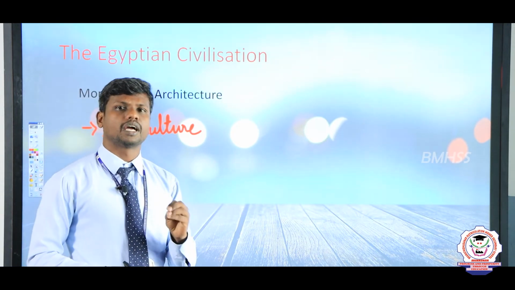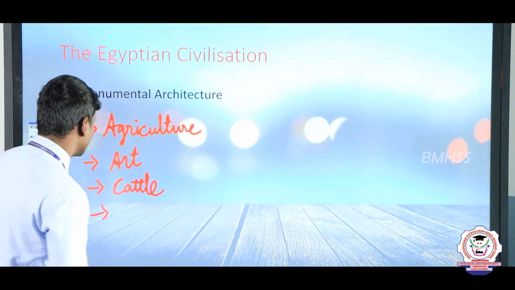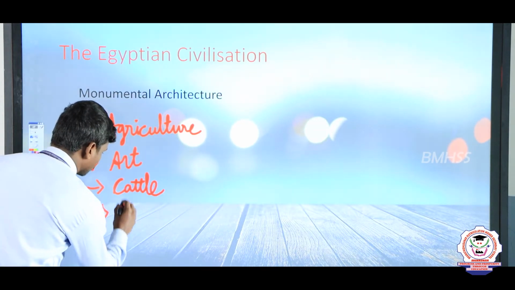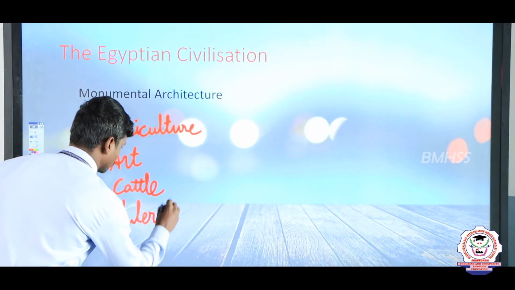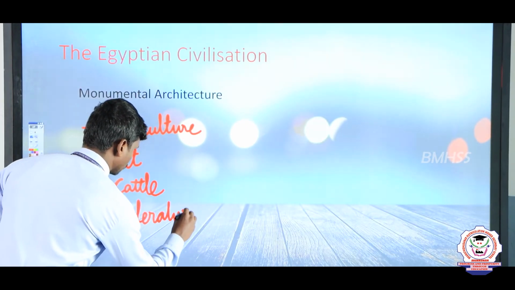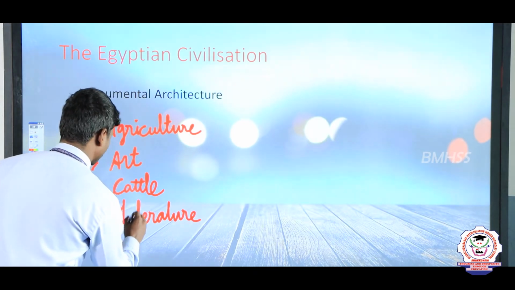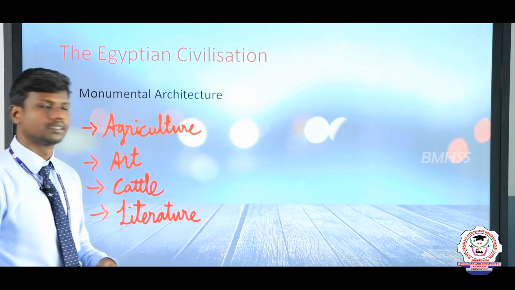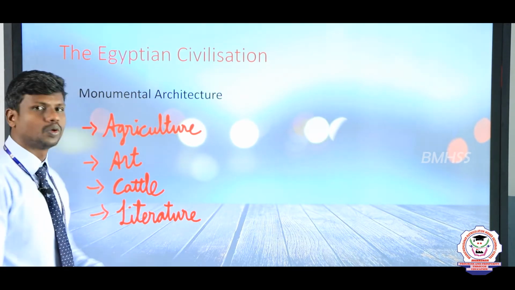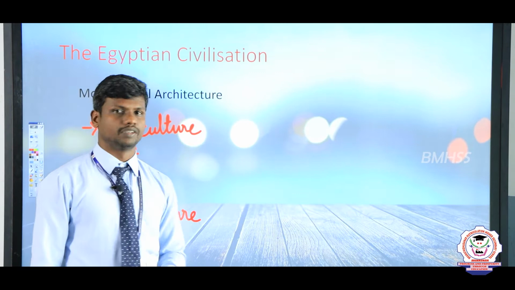We have to add one more thing, that is philosophy and literature. So, literature. These are the contributions given by the people of Egyptian civilization.